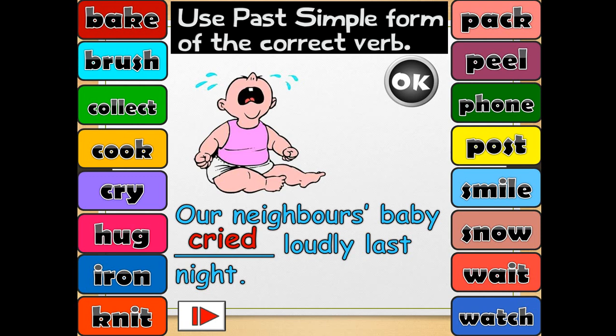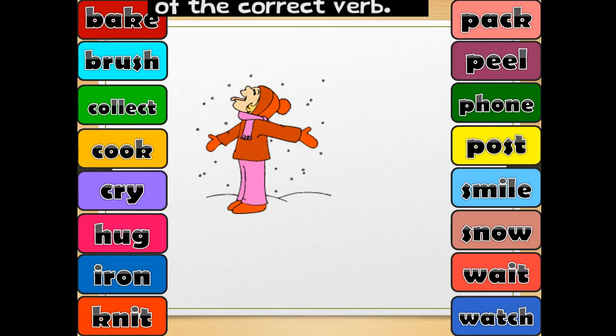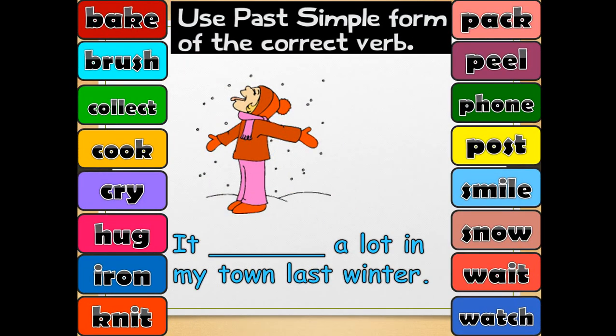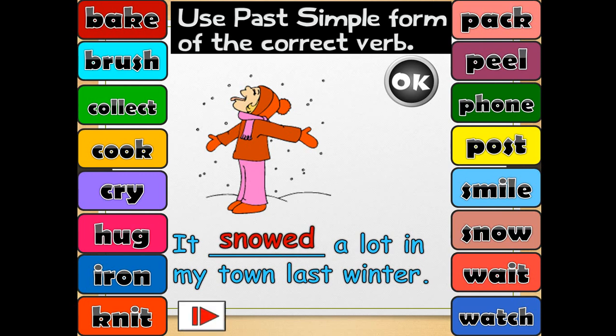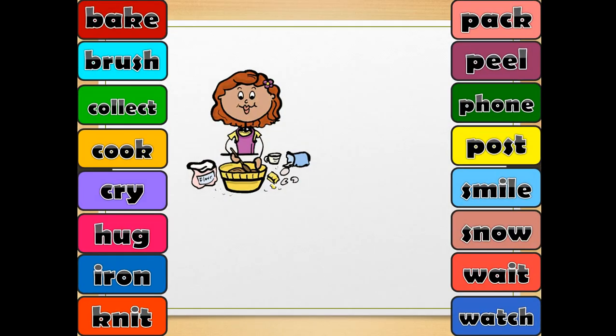Cry ends in consonant plus Y. Is it like study or play? It is like study. Excellent. That's why I'll cross the Y, adding ied. Now, it a lot in my town last winter. So snow, exactly. So I'll add ed directly to it. Excellent. So it snowed a lot in my town last winter.